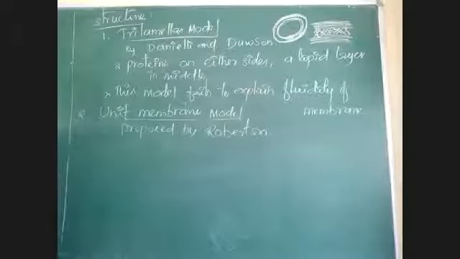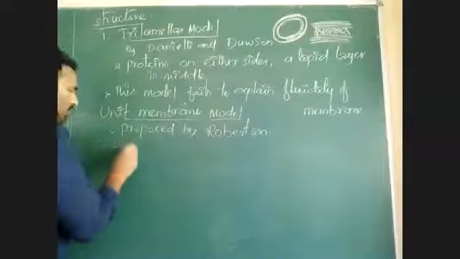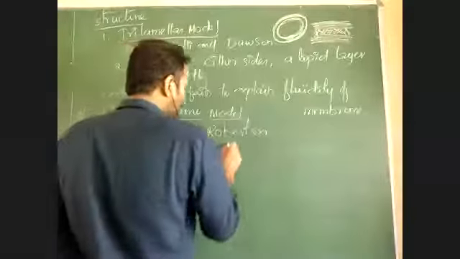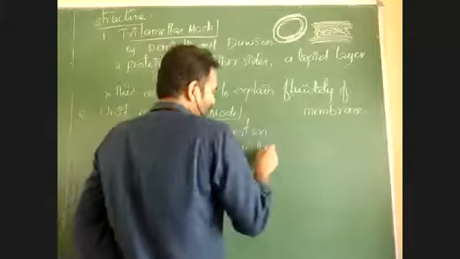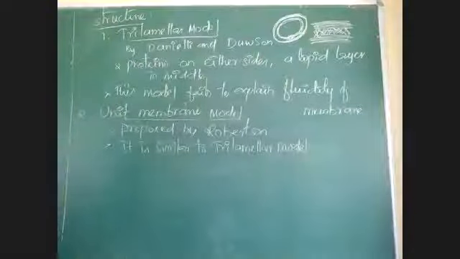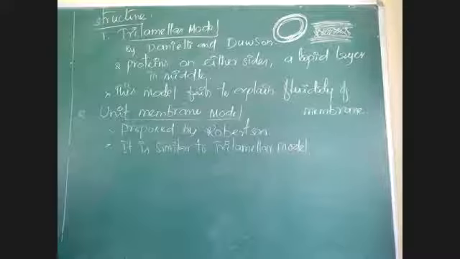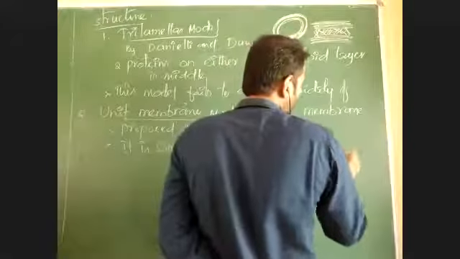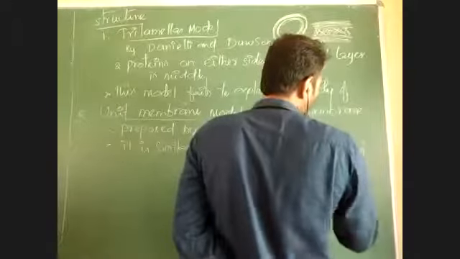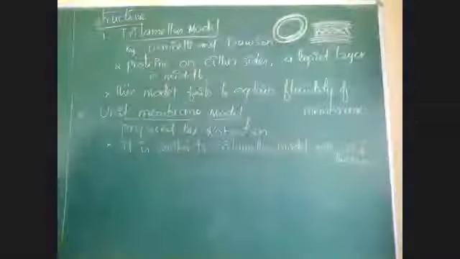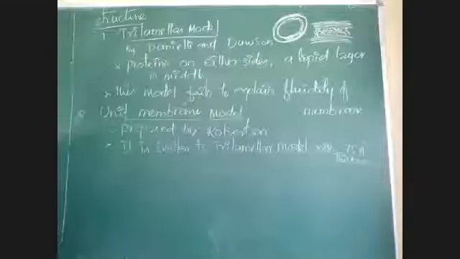According to this model, it is similar to the trilamellar model. This is also similar, where two proteins are sandwiched with a lipid bilayer. It is a trilamellar model with 75 Angstrom thickness. This 75 Angstrom thickness is present in the cell membrane in the unit membrane model proposed by Robertson.